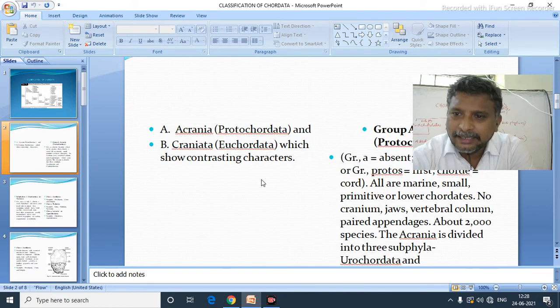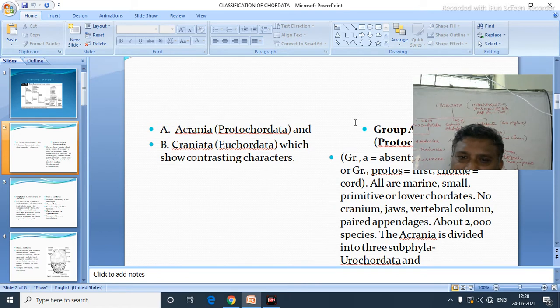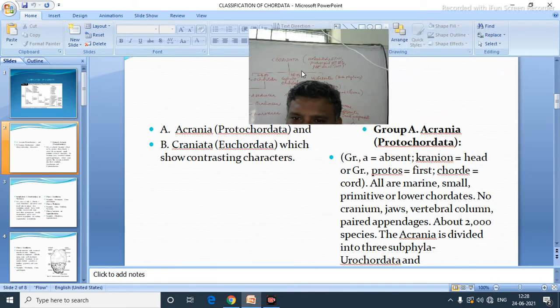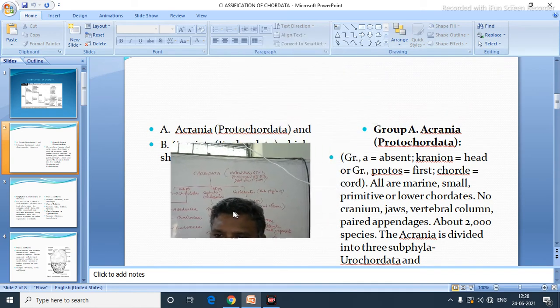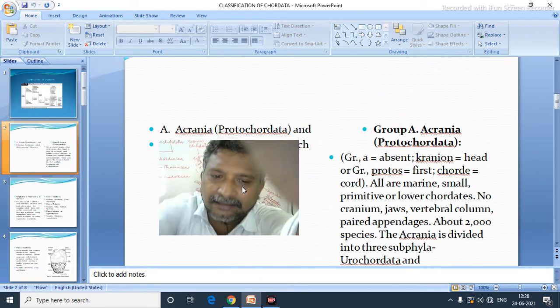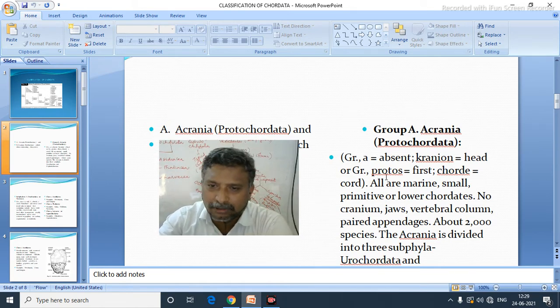Yes, acrania. Already I have given explanation for that. Protochordate and craniata, that is euchordate, show some contrasting characters. Already we know about it. Now, group acrania, that is protochordata. A means absent, cranium means head, protos means first, chorda means chord.